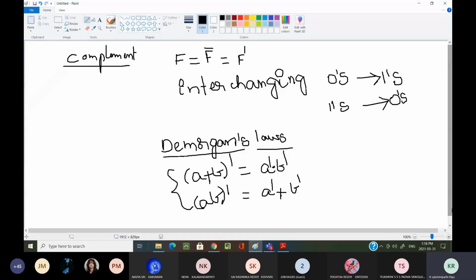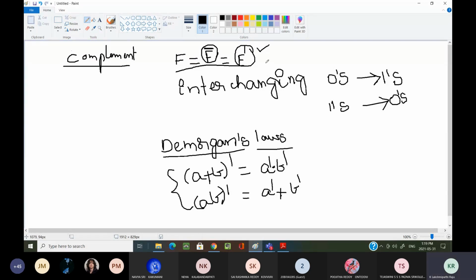Make a side heading as complement of a function. The complement of a function f is f dash. You can write this first line as f dash. We can write in this format, or both are f dash only. Both are complement representations only.